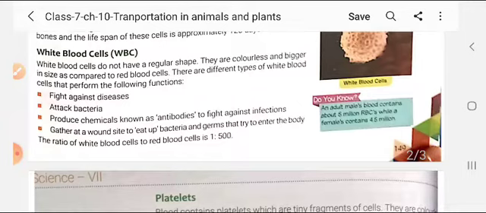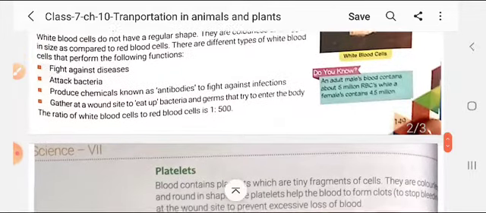Next, WBC cells can produce chemicals known as antibodies to fight against infections. So this is also a quality of WBC. A chemical is produced, known as antibodies, that helps to fight against the disease, or you can say infection.